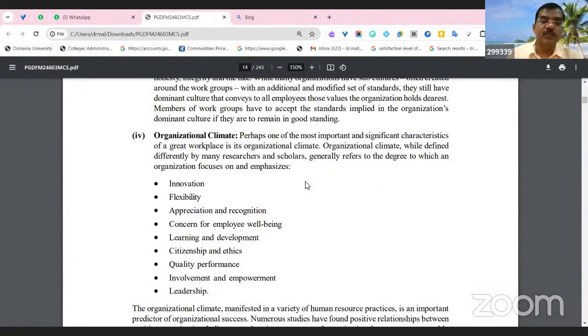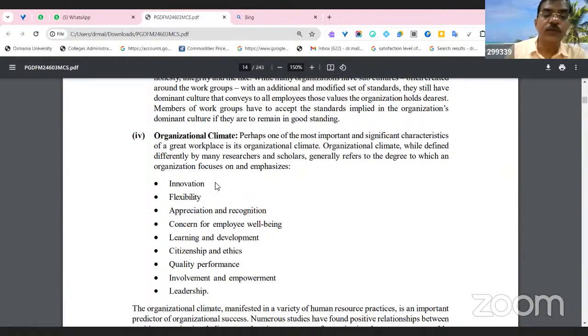And organizational climate: if the climate is friendly, the employee is happy with the organization and will spend more time and give good performance. If the organization climate is not up to the mark, even if the firm pays higher salary and higher incentives, there is a problem.